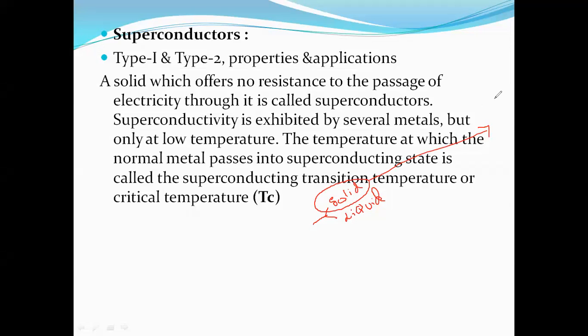Solid conductivity is classified as number 1, conductor; number 2, semiconductor; and number 3, superconductor.